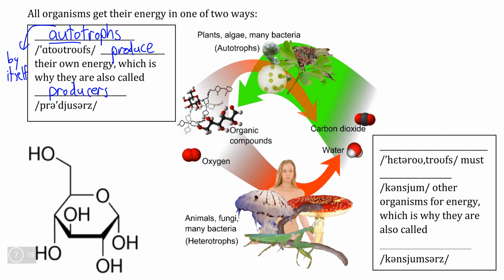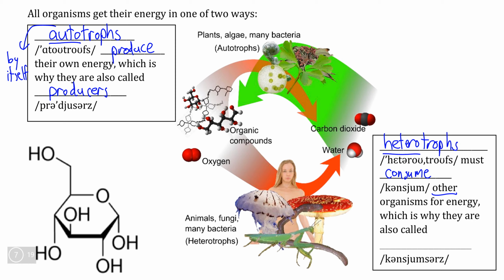Now, the giant panda, as well as people, definitely cannot produce our own energy because we can't absorb energy from sunlight directly. We need to get it by consuming other organisms. And again, the other organisms gives us a hint about what the word heterotroph means.